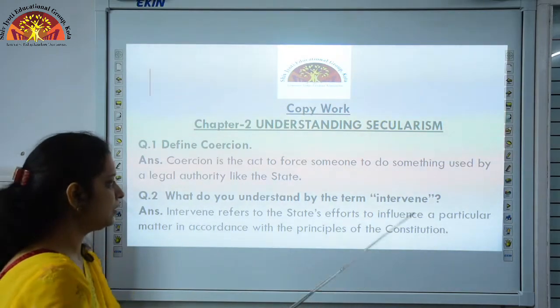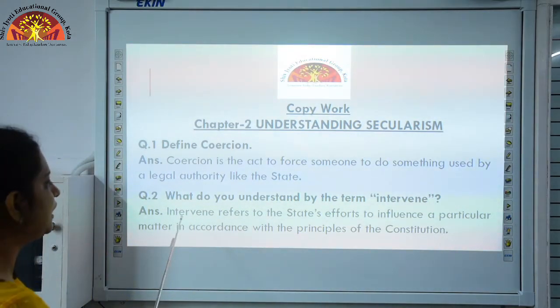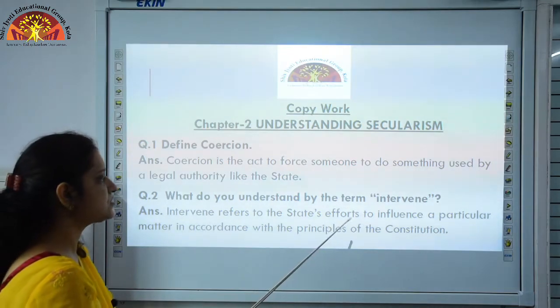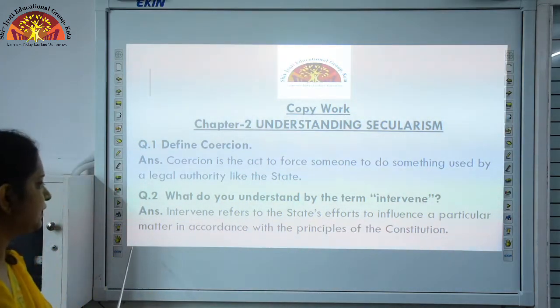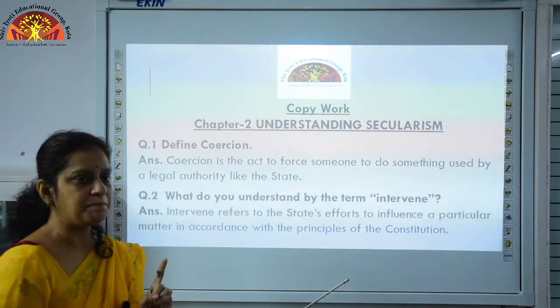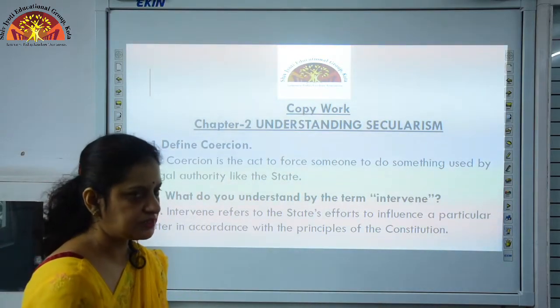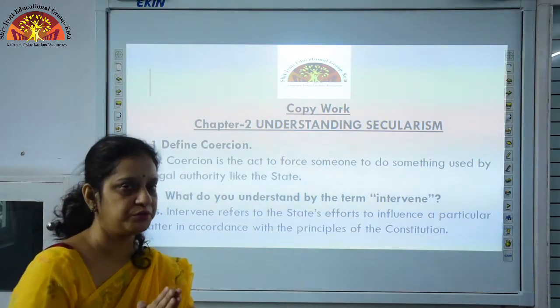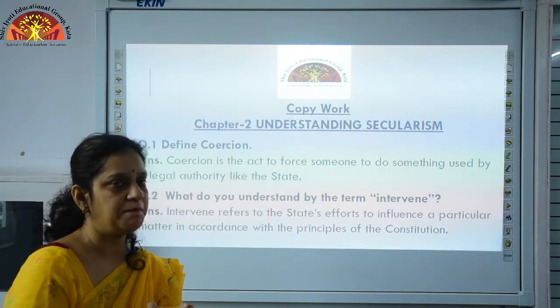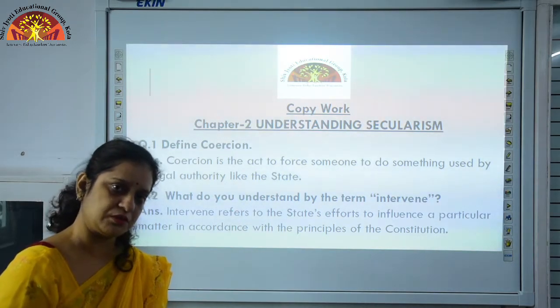Again I am repeating, intervene refers to the state's efforts to influence a particular matter in accordance with the principles of the constitution. This is very much important for you to know, according to the principles of the constitution. Okay.